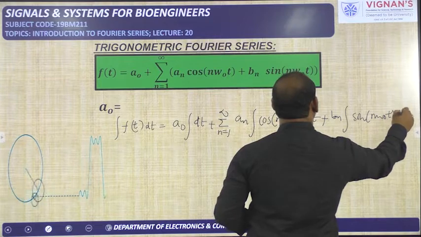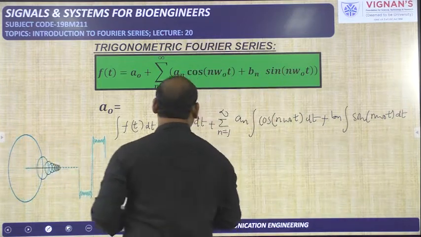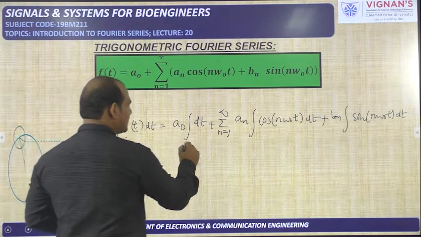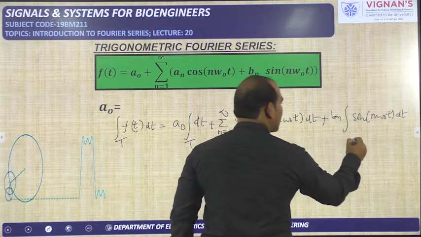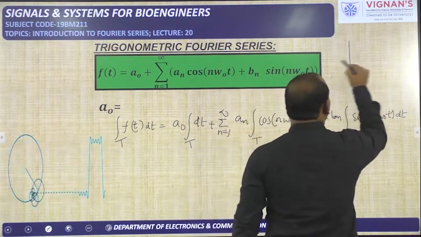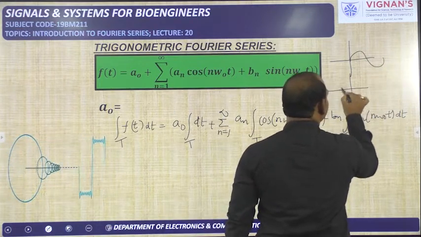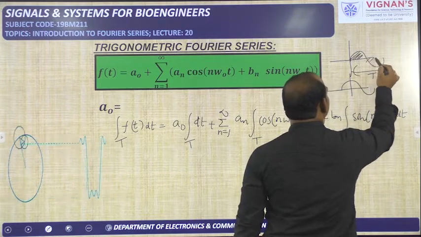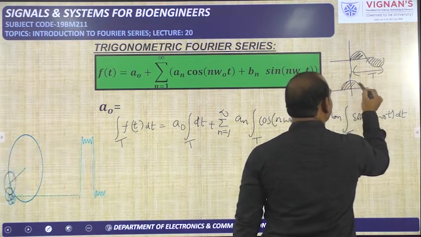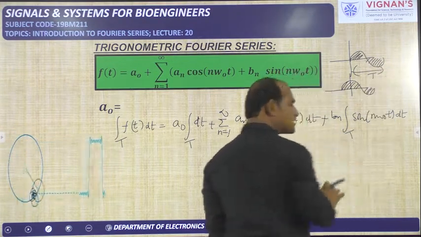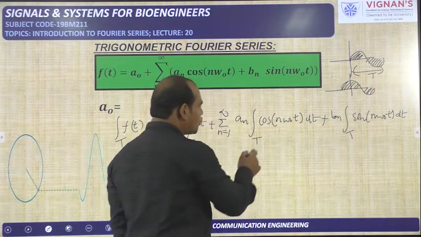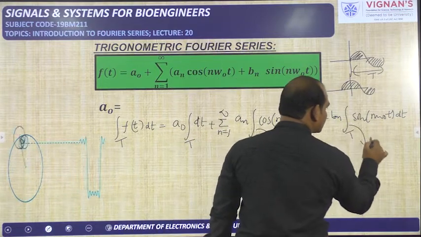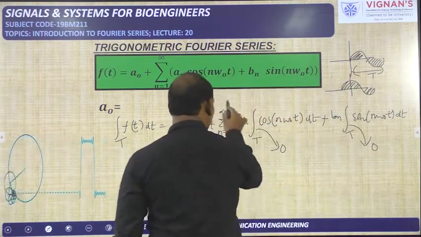By seeing this equation, it looks like a very big equation, but it is very simple, because we need to do the integration over one period, capital T. Already I have told that for sine function or cos function over one period, the integration will become 0, because the positive area is cancelled by the negative area. So over one period the cos integration is equal to 0, and the sine integration is also equal to 0. So up to here it is 0 only.